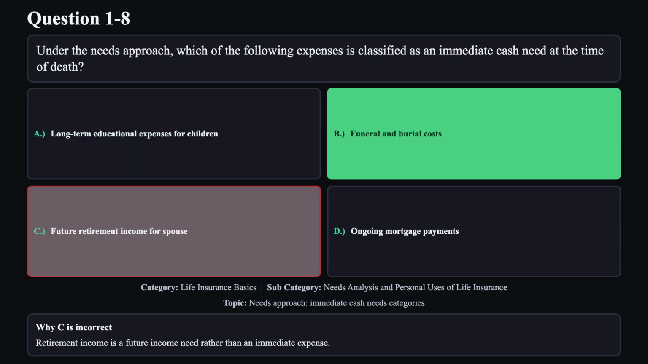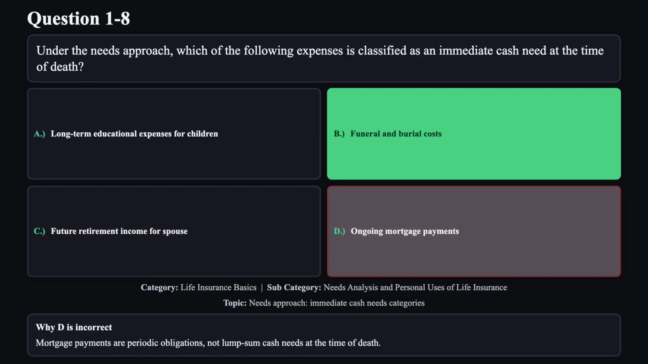Reason C is not correct. Retirement income is a future income need rather than an immediate expense. Reason D is not correct. Mortgage payments are periodic obligations, not lump sum cash needs at the time of death.